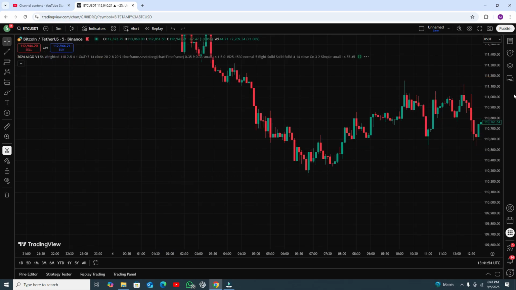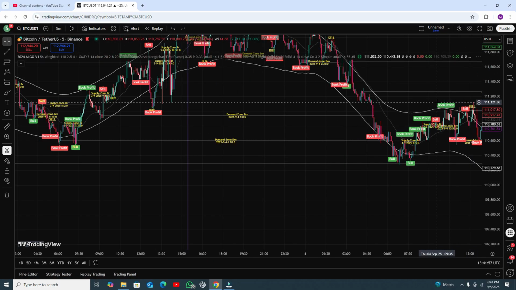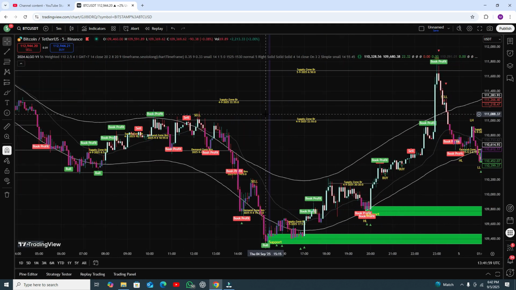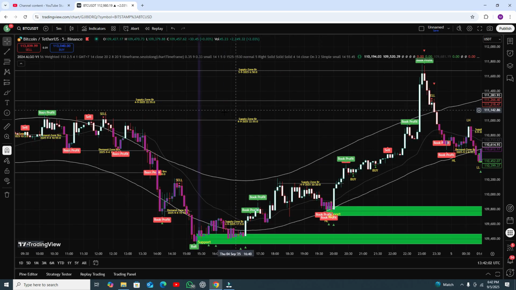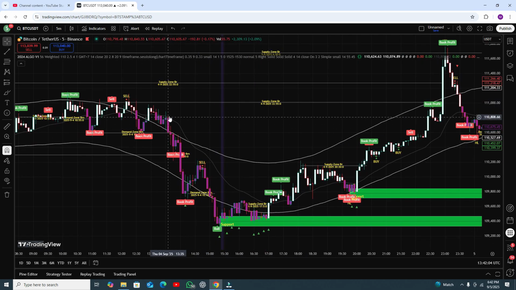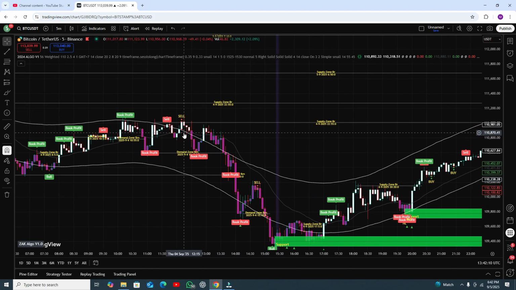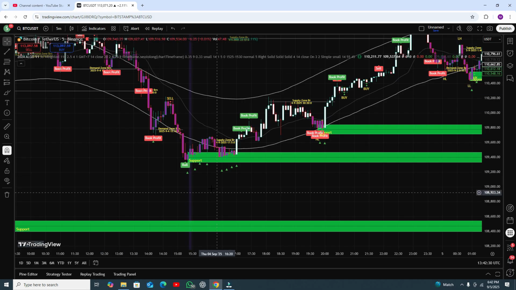If you want to see the results in the 5-minute time frame, you can see the results will look like this one. Here you can see. Now the strategy is when there is an EMA line, here you can see this EMA line. When the EMA line, you can see the sell signal appear. There are these two sell signals that appear. Okay, and remember, when the candle closes below the EMA line, this is the EMA line, you need to take your entry. Stop loss should be on the previous high point, and you can book a very good profit.